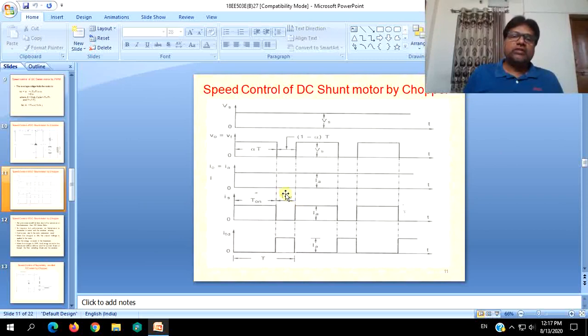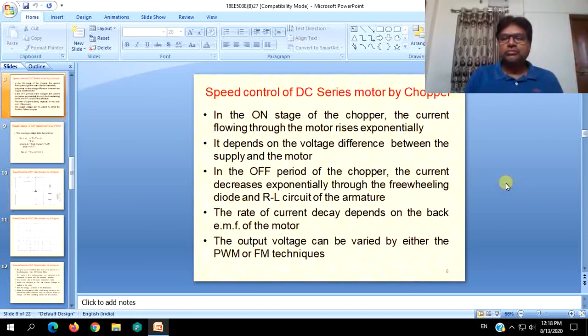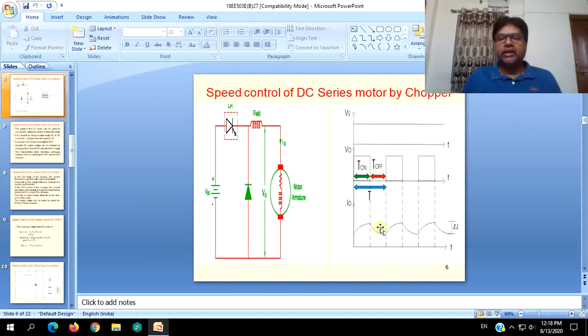So these are the waveforms during the turn off period. During the turn off period, this current cannot be continuous in the case of shunt motors. Go through the previous slide, where during the turn off period, owing to the inductance, current will decay exponentially and become a lower value. But in the case of shunt motors, you can regard the inductance to be zero, so during the turn off period, this current suddenly falls to zero, and during the turn off period current will also